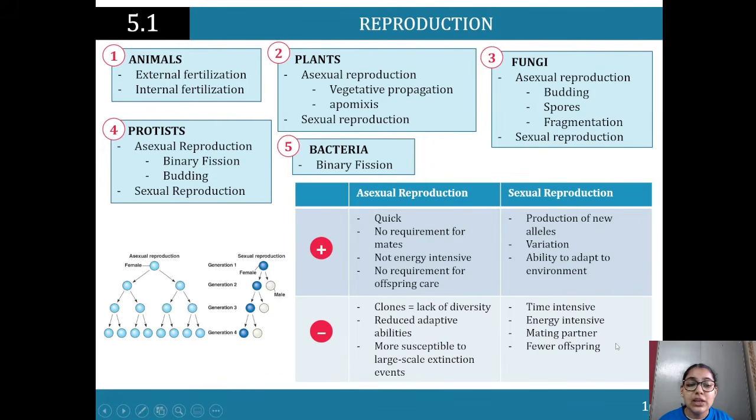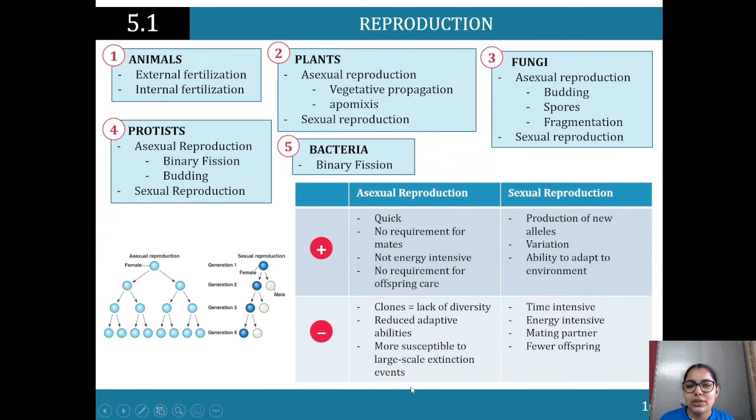But with sexual reproduction, there is the production of new alleles, so it's more beneficial for biodiversity than asexual reproduction, because the offspring will just be a clone of the parent. There's also variation and the ability to adapt to the environment, so that links directly back to natural selection. With asexual reproduction, however, we've got disadvantages: the clones lack diversity, have reduced adaptive abilities, and are more susceptible to large-scale extinction events.